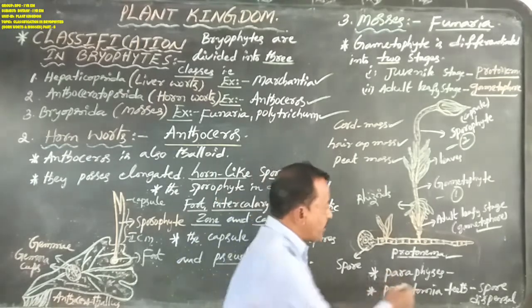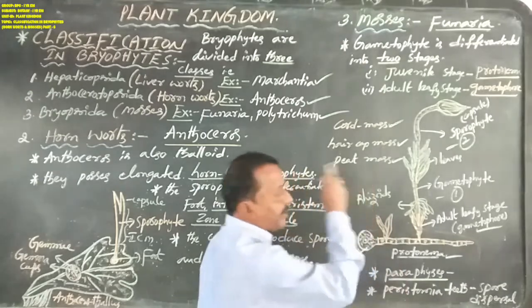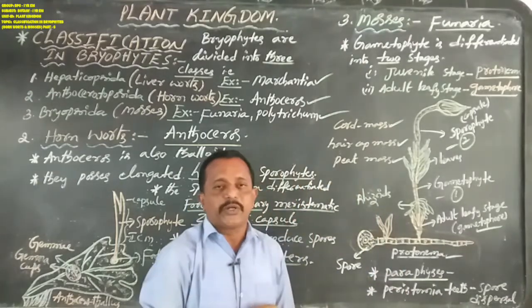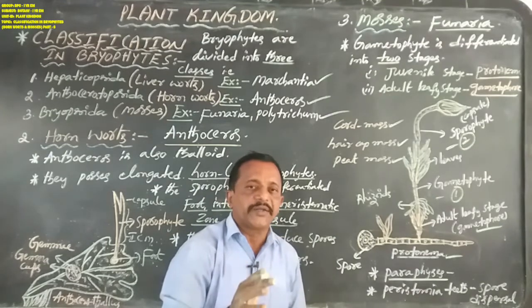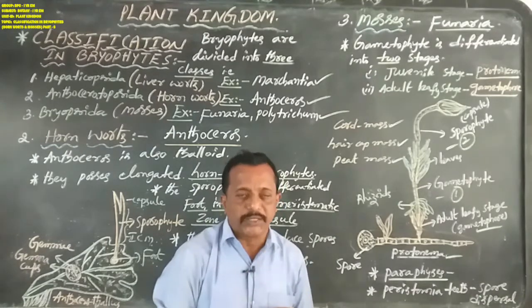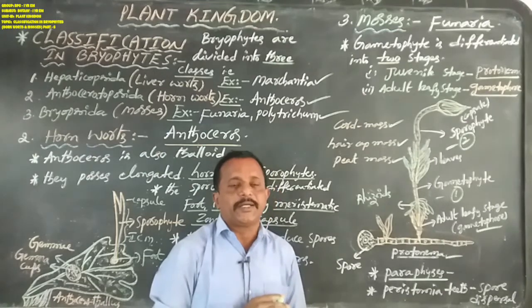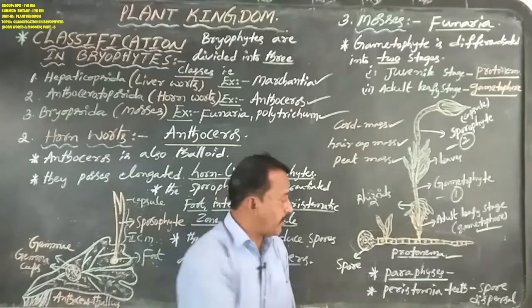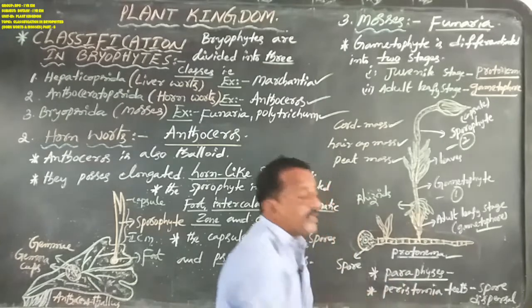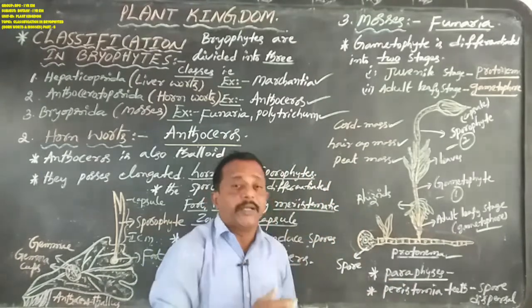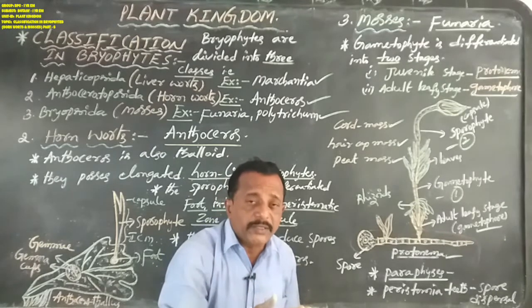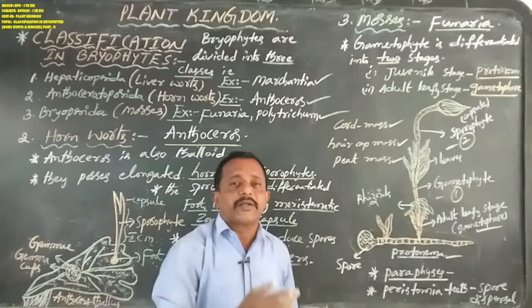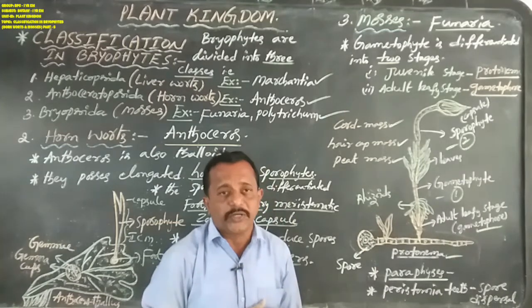Paraphysis appear in mosses' sexual reproduction. But paraphysis don't appear in Marchantia and Anthoceros sexual reproduction. This is very, very important here. Paraphysis appear in mosses' sexual reproduction, but don't appear in Marchantia and Anthoceros sexual reproduction.